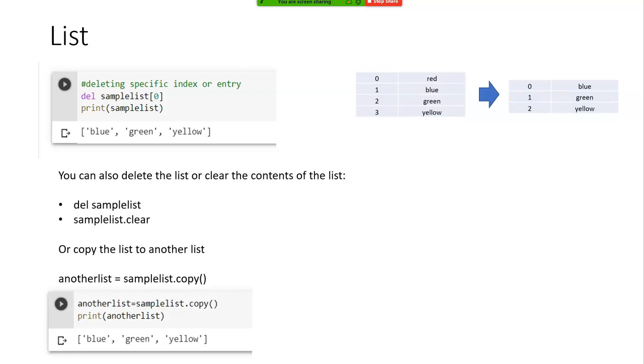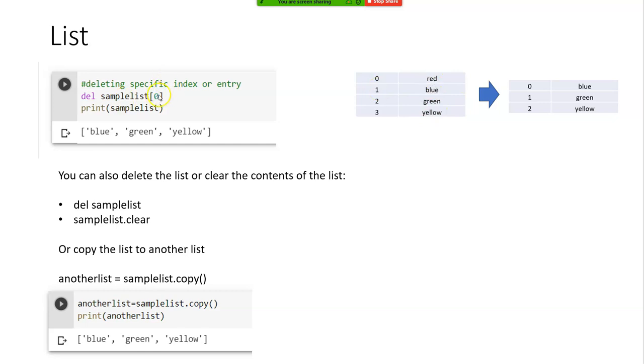Okay, as I said, I'm trying to delete a specific entry. This red is gone, and now it has become 0, 1, 2: blue, green, yellow, right? And this I am creating as another list. I'm just copying it and I'm printing also. Blue, green, yellow is what is coming. I removed red from the sample list.